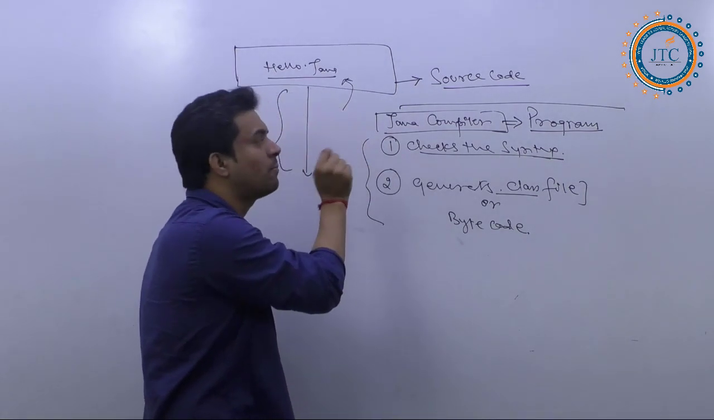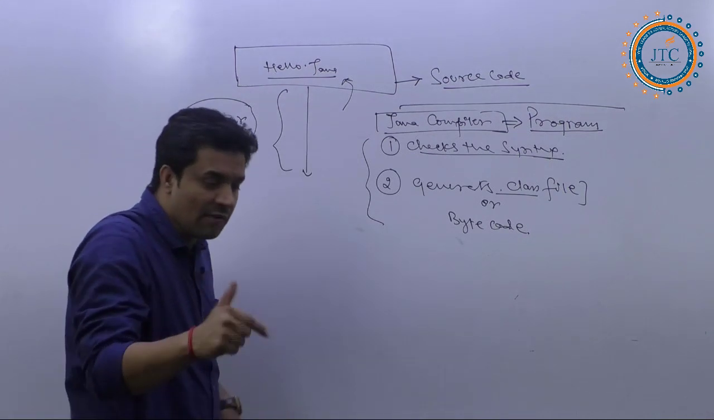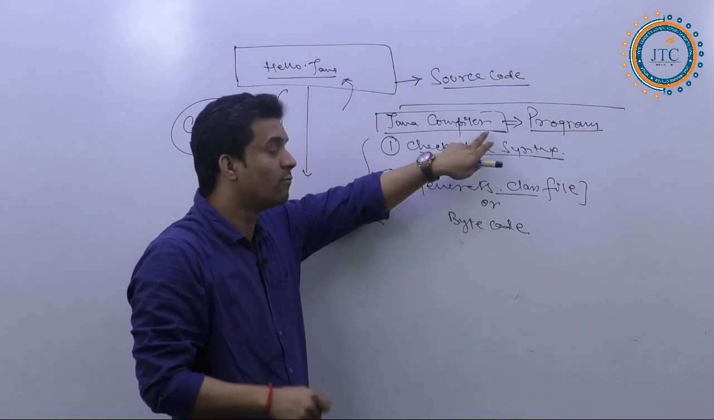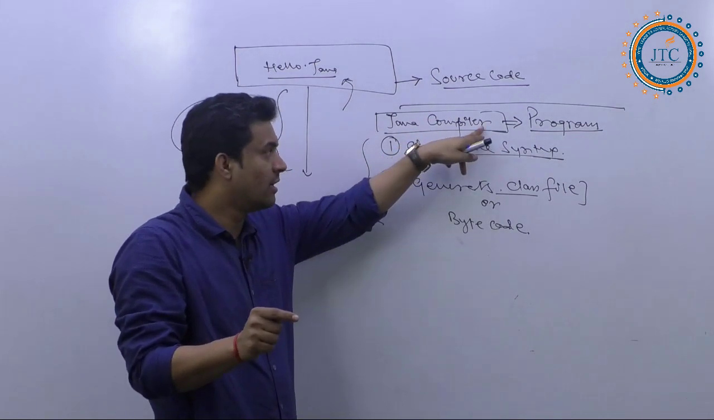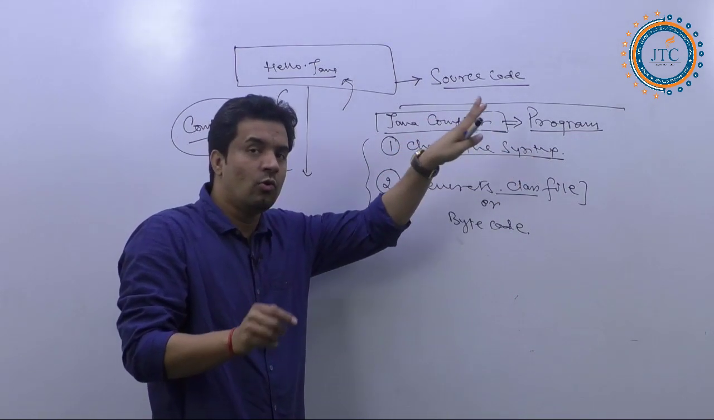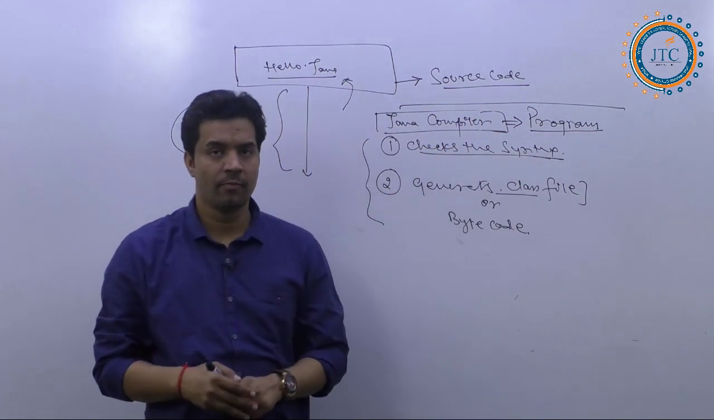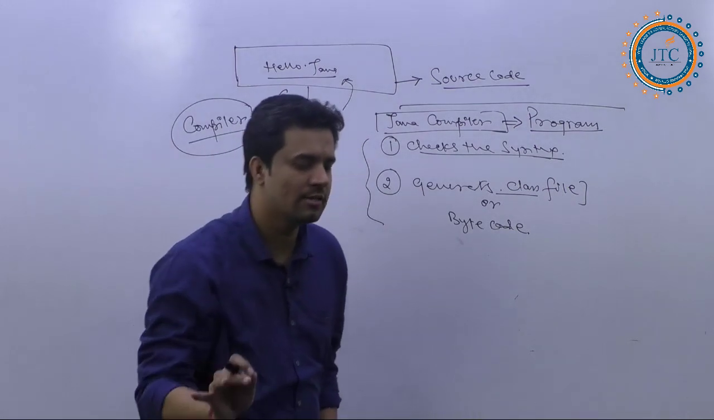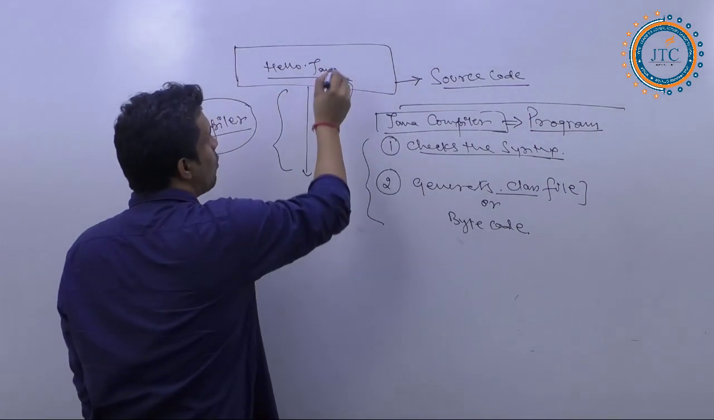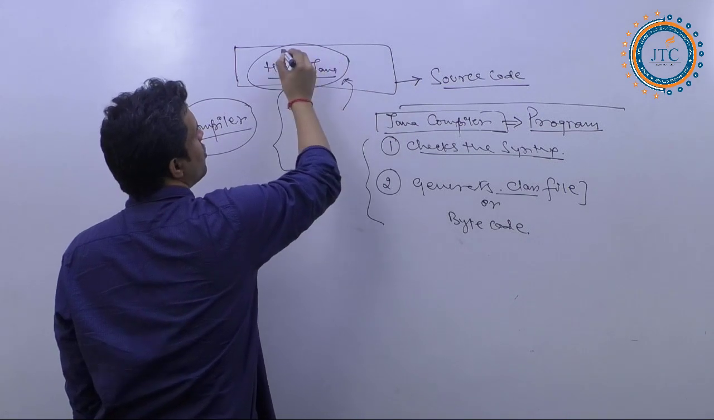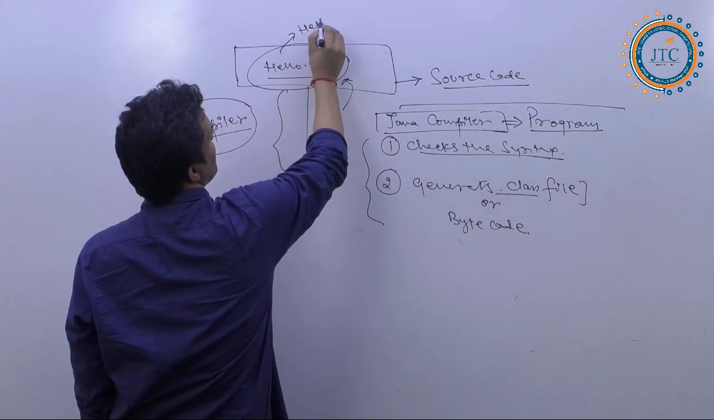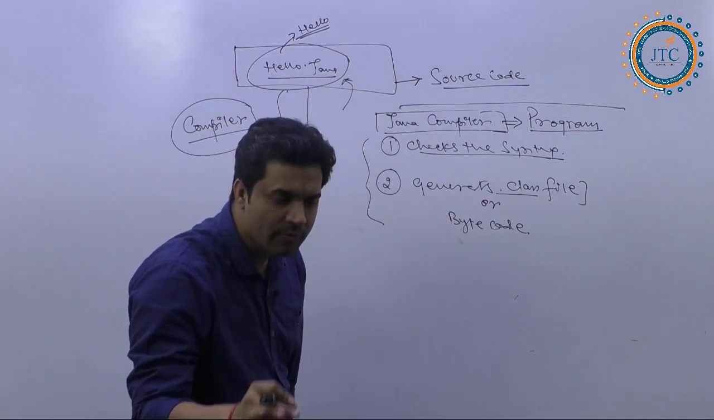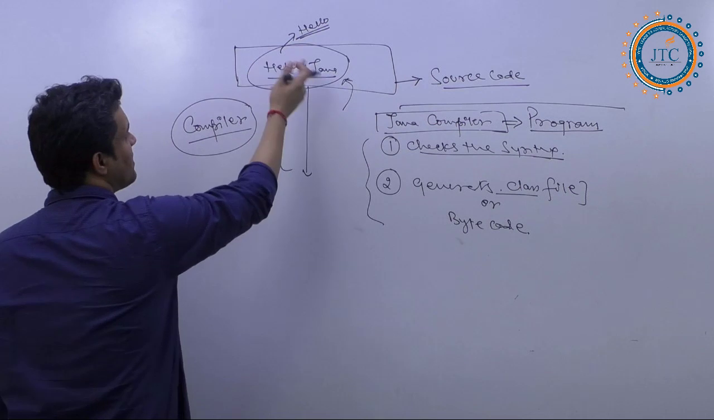If I say this is a program, which program? The Java compiler is a program. So what is the name of this program? Suppose I ask you what is the name of this program, you will say Hello is the name of this program.